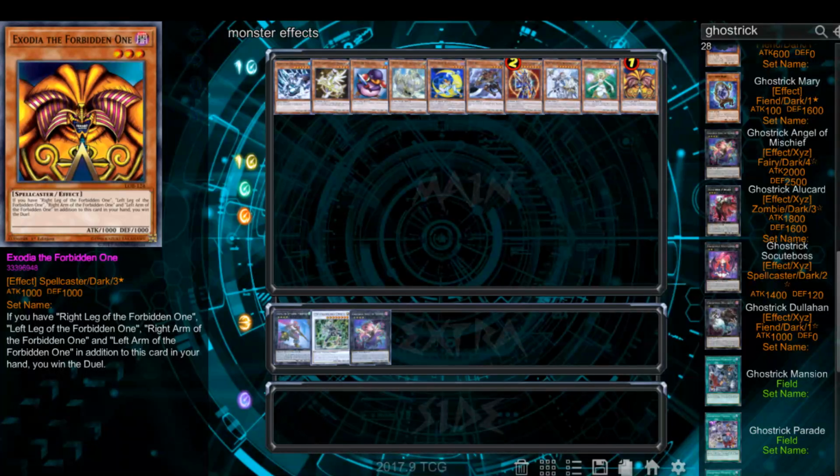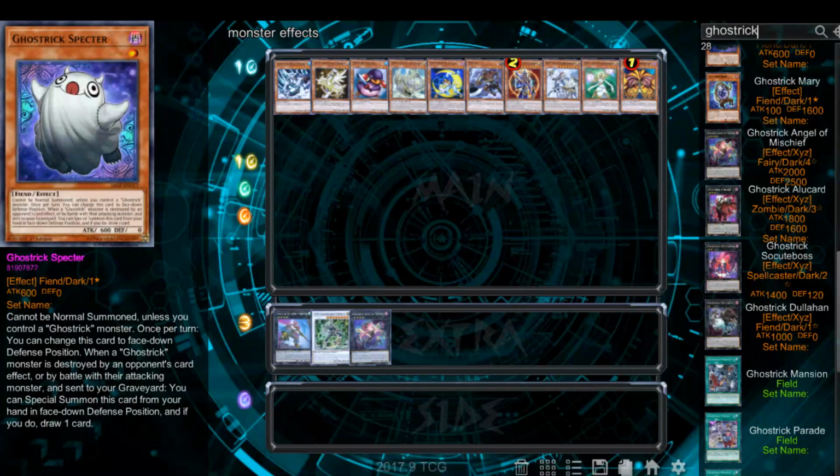I think we covered everything. Do you think we missed anything, Seven? Maybe hand traps, but that could be a whole video all in itself. Hand traps are basically just quick effects from monsters that you can activate from your hand. Like Max C, which is a very common one.